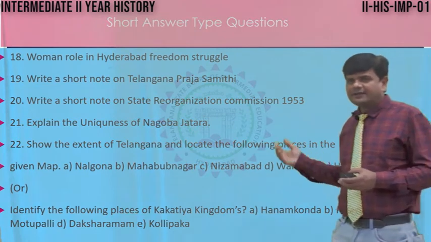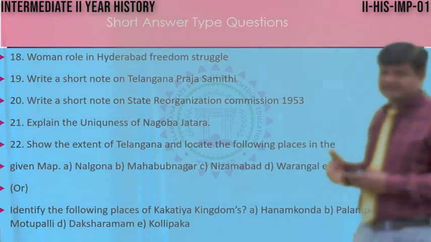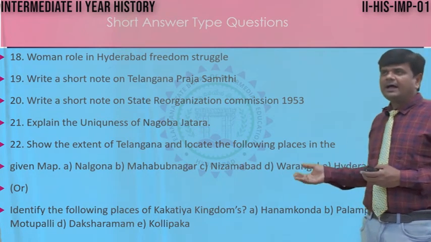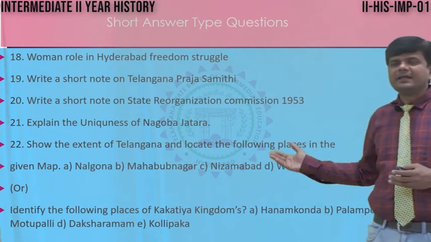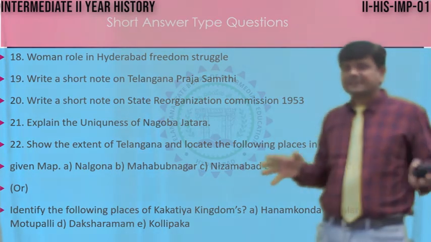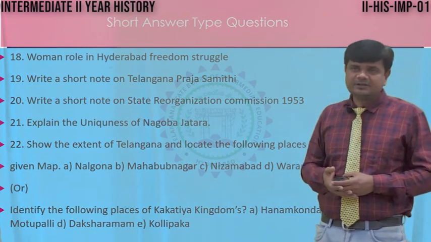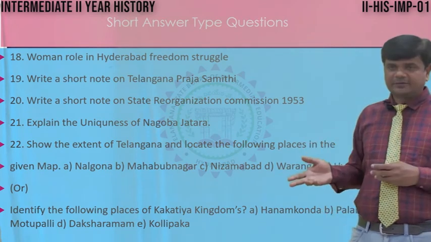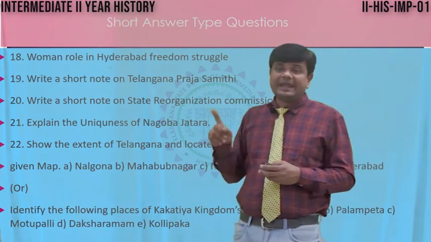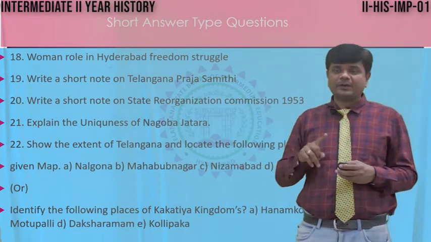Otherwise, there is another choice also: identify the following places of the Kakatiya kingdom. Hanmakonda, Palampeta, Motupalli, Draksharamam, and Kollipaka. These are the places of the Kakatiya dynasty. So these places also you can identify. Either A or B, anyone you can choose and write names. Don't write numbers. Don't write alphabets.